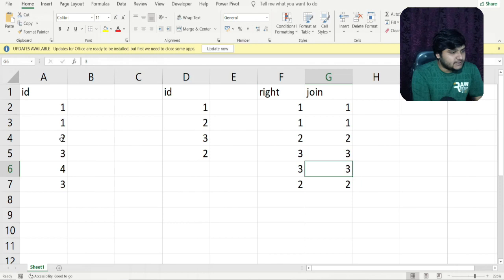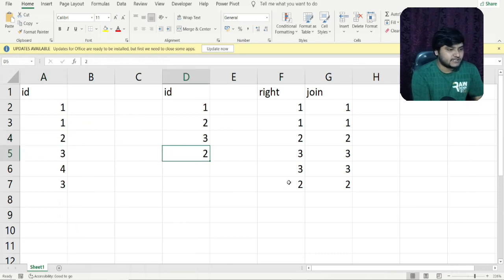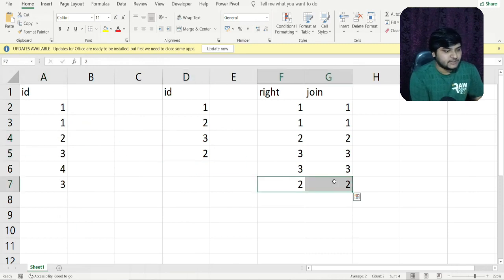Also you can see 2 is present 2 times in table 2. The entry which we got earlier was because this particular 2 was matched with this 2. Now this 2 also needs to be matched if 2 is found in table 1. So you can see 2 is there, so this 2 will again match with this 2, so we are getting the very last row in the right join.